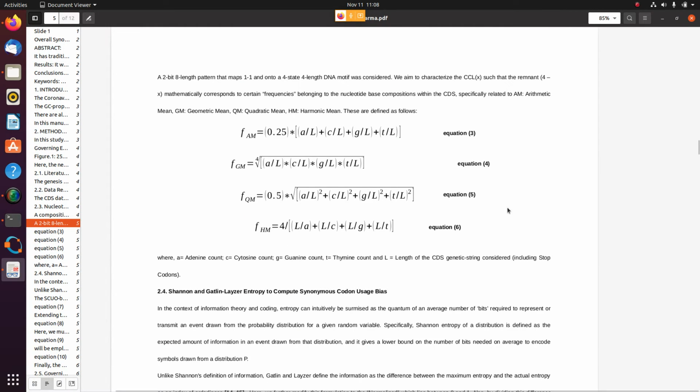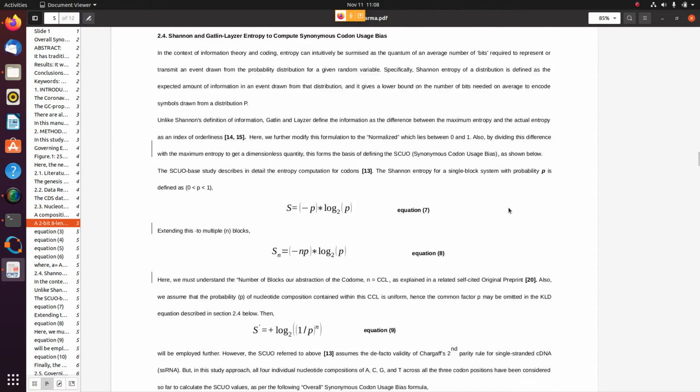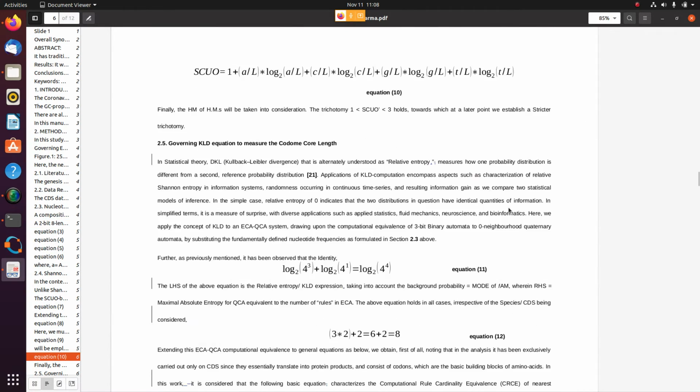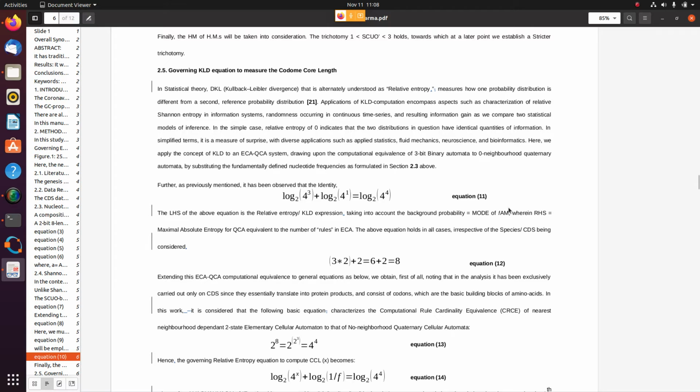And these are the 4 mononucleotide frequencies that we consider: arithmetic mean, geometric mean, quadratic mean and harmonic mean. And AM always happens to be 1/4 or 0.25, which gives a special case where we get triplet codons, that is, the codon is linear in topology. Similar to 3C-seq, which is chromosomal conformational capture, here we envisage something like C3-seq, or codon conformational capture sequencing.